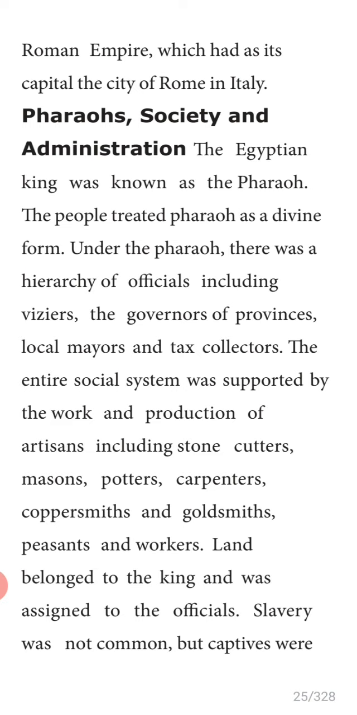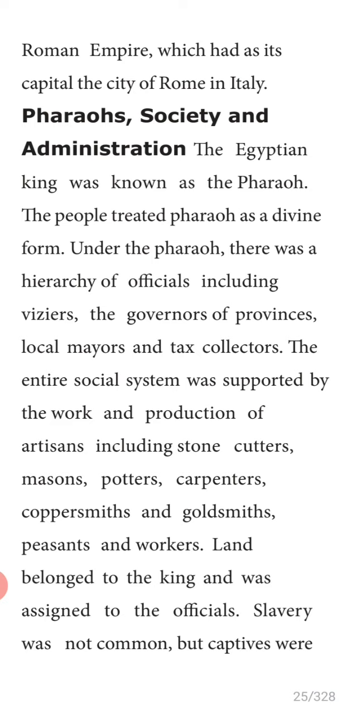Now, pharaohs. Have you heard about pharaohs? Pharaohs means the Egyptian kings. The Egyptian king was known as Pharaoh. Now let us know about their society, their administration. The people treated Pharaoh as a divine form.